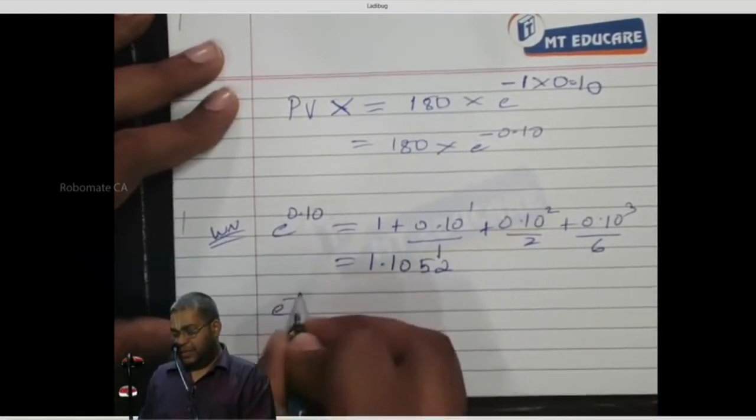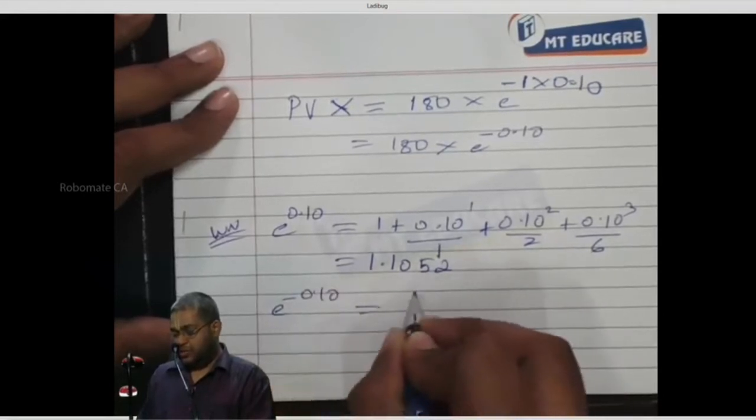Please. e power minus 0.10 is equal to 1 by 1.1052.